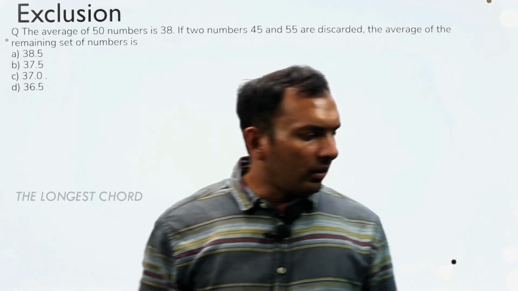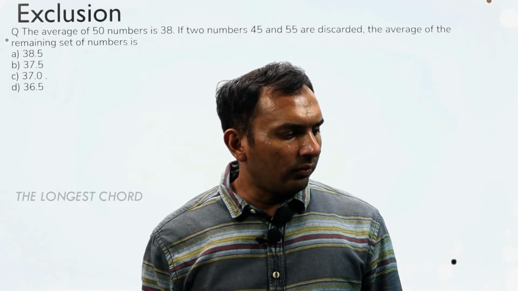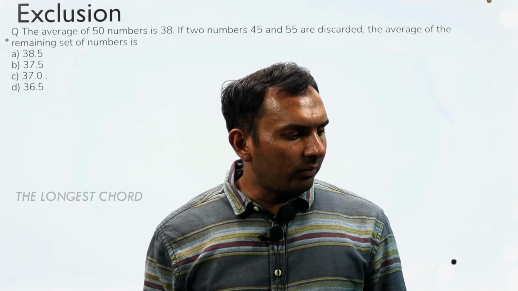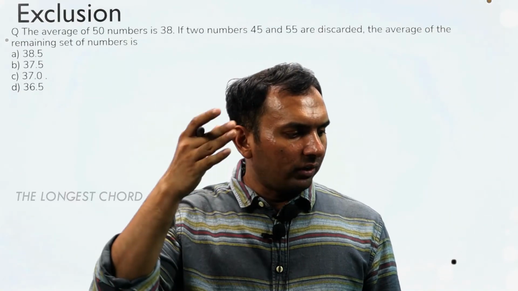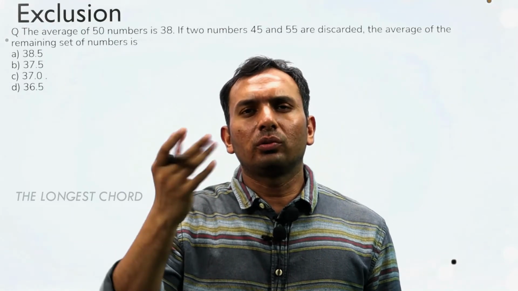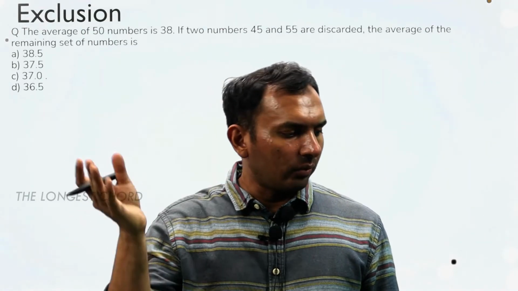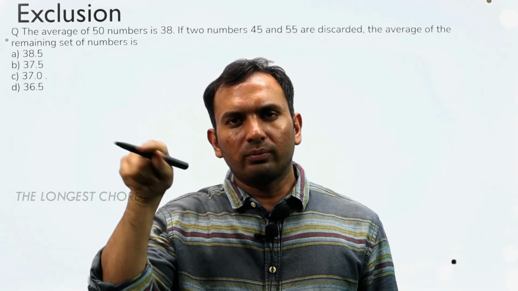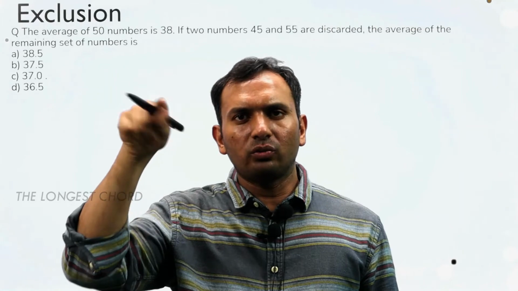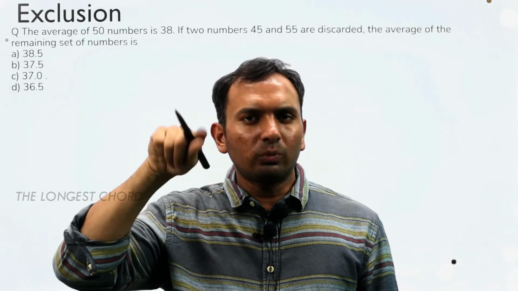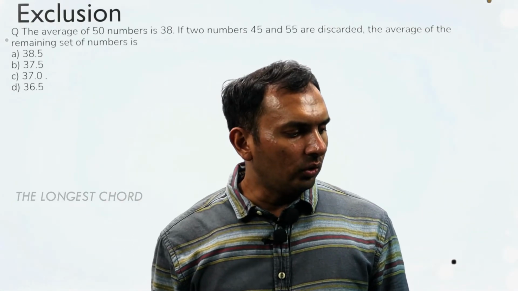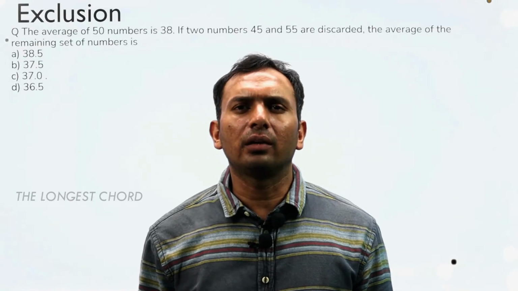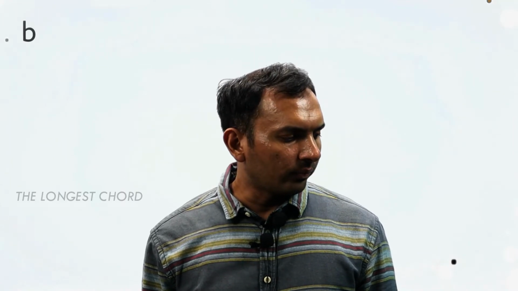The average of 50 numbers is 38. If 2 numbers 45 and 55 are discarded. So again, 50 numbers is 38. If we check, 45 is 7 more and 55 is 17 more. So they are like, you can say, 24 more. If they are removed, the remaining numbers are 48. So minus 24, because 24 they are taking extra. So minus 24 divided by 48, minus 0.5, that will be the change in average. So 38 minus 0.5 will be 37.5. We can easily say that the answer will be 37.5.